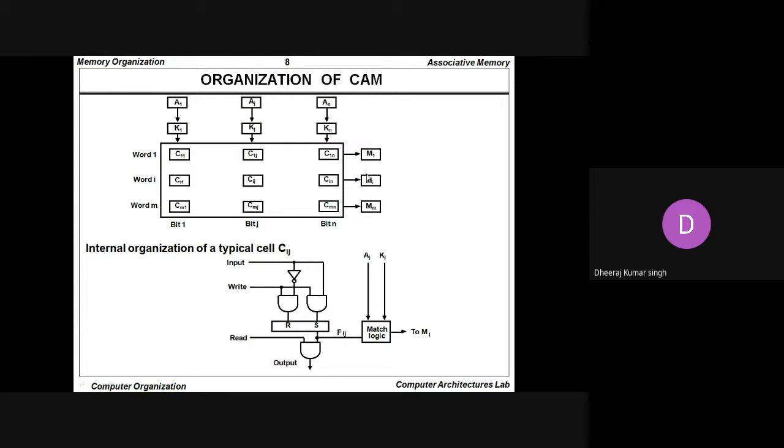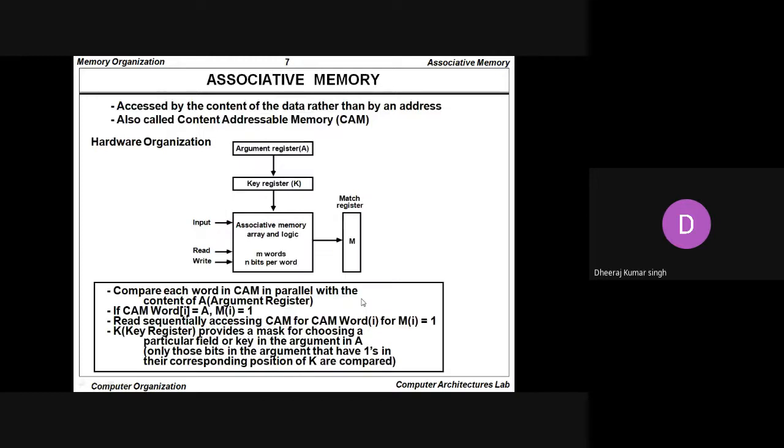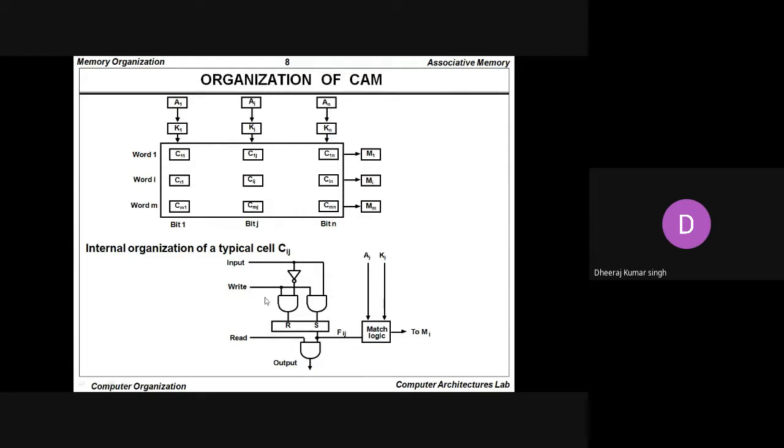So basically we are talking about the words, and finally we are sending them onto the matching parameter, that is M1, M2, M3 and so on up to Mm. By using the matching parameter, it goes onto the buses and further onto the register and finally onto the visual display unit. So this is the organization of a CAM. The same organization is presented here, but divided this way so that you can see that each and every word consists of n bits.